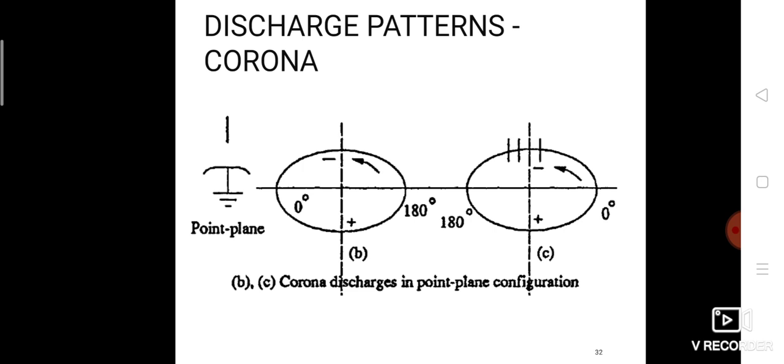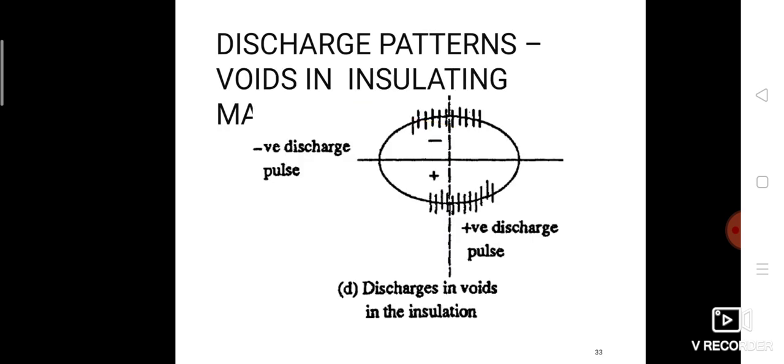The next discharge pattern is according to corona discharge. In the point plate configuration, at a particular point the corona discharge will occur, with leakage of current at the edges, starting from one sharp point to another point. In figures B and C, we can see the rotation starting from 180 to 0 degree and 0 to 180 degree again.